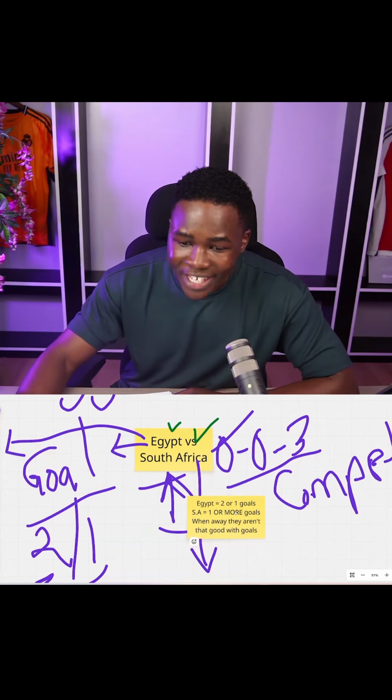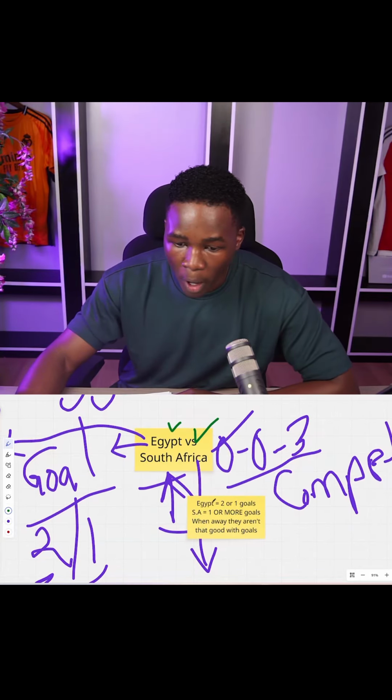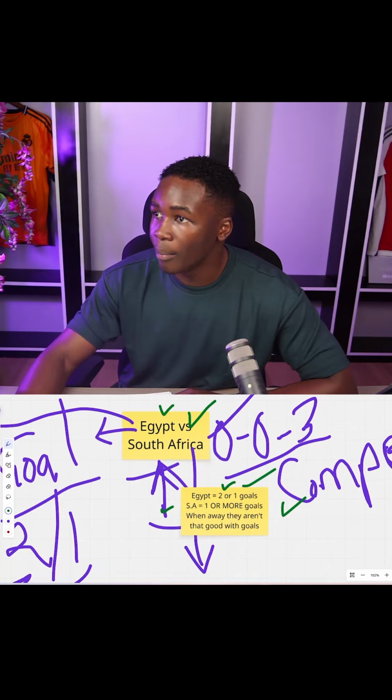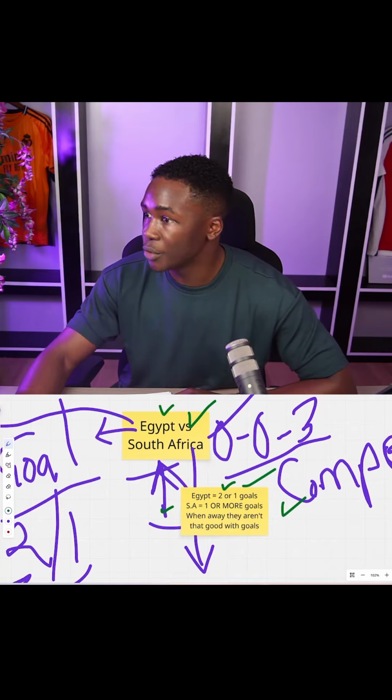As you can see, Egypt has the possibility of getting 2 or 1 goals in the game. South Africa has the possibility of getting 1 or more goals in the game. Now, I am going through my app. That is the SofaScore app which I use for analysis. And one thing stands out to me, all right?